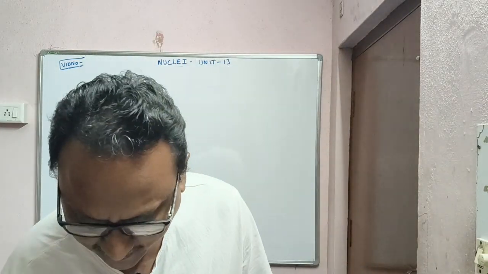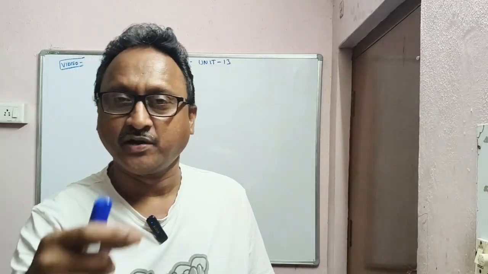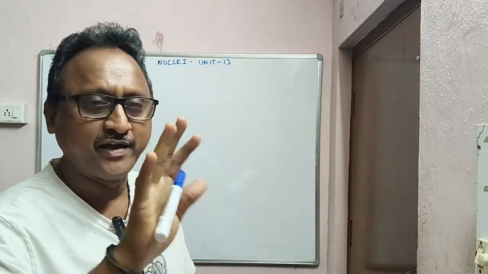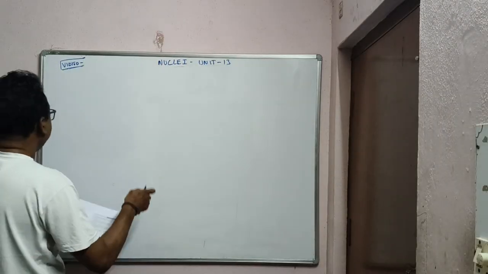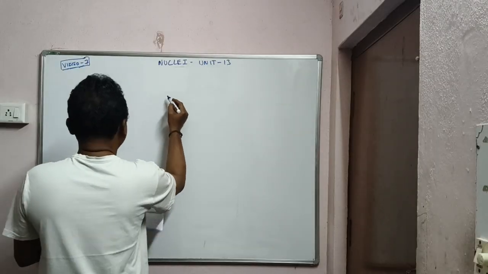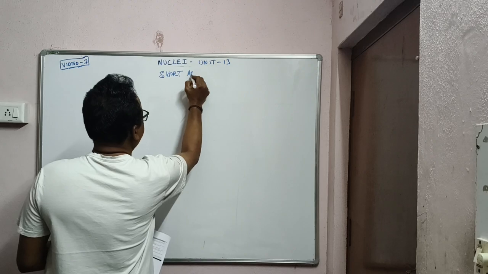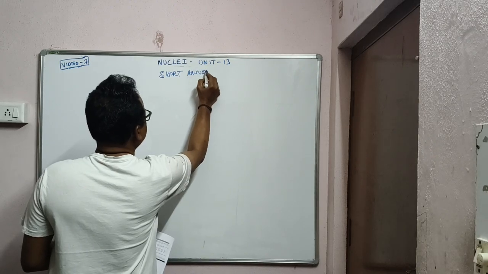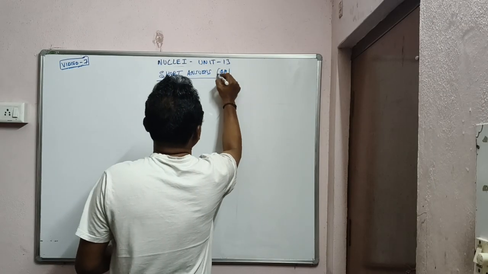And we are in the 13th chapter, second last chapter, that is 13th unit, Nuclei. Now let us start with the 4 marks questions for the new syllabus. We are having only 5 questions in the 4 marks. This is the 7th video. Short answers, then under short answers, 4 marks. These are 4 marks questions and very easy questions.